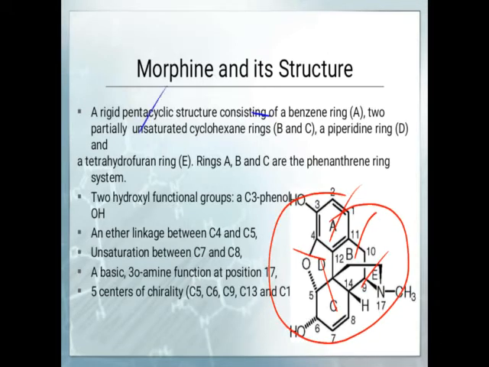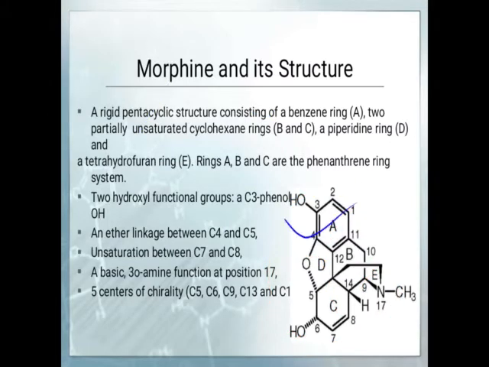So it is called the pentacyclic structure, in which the A ring is present. This A ring is a benzene ring. Then B and C, if you observe, there is a single double bond in C and a single double bond in B. So such a ring is an unsaturated cyclohexene ring. So B and C are unsaturated cyclohexane rings.